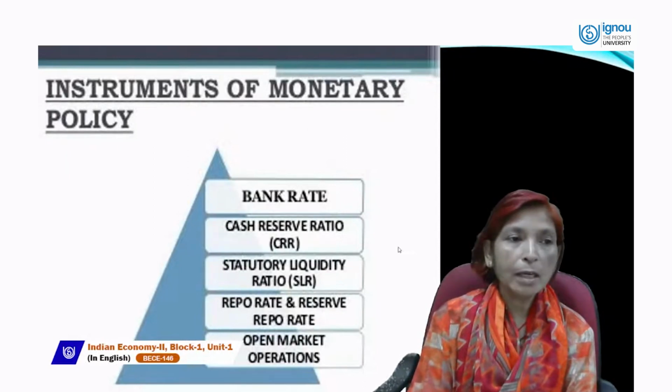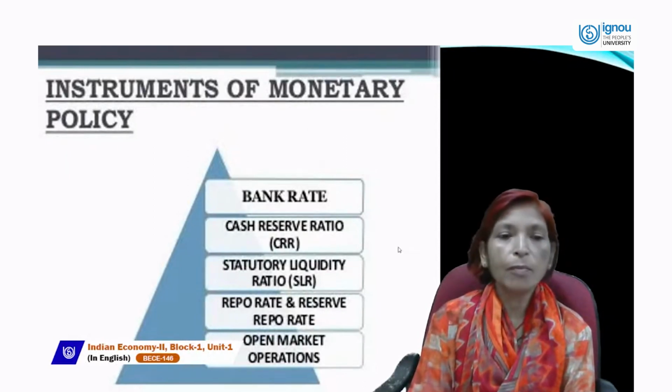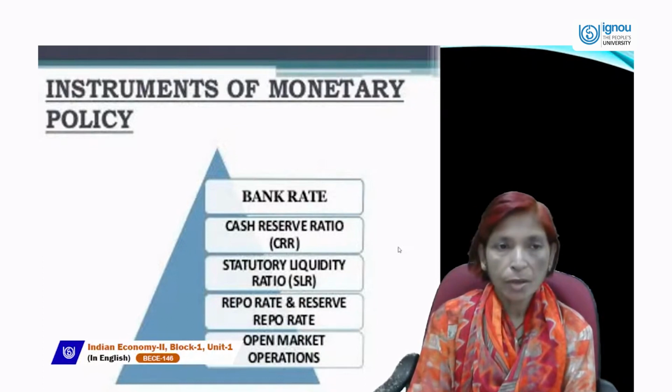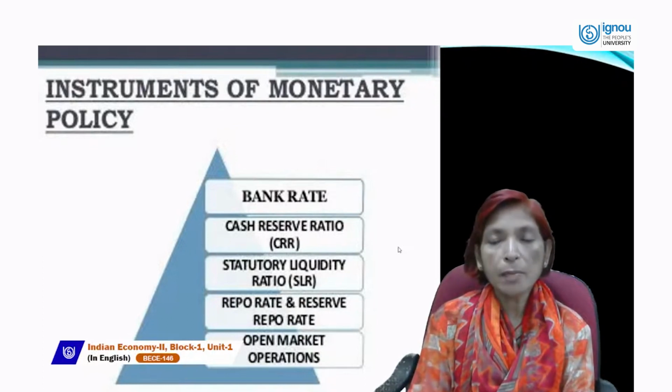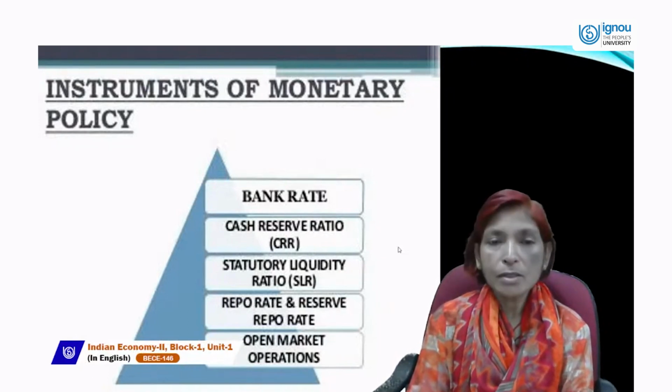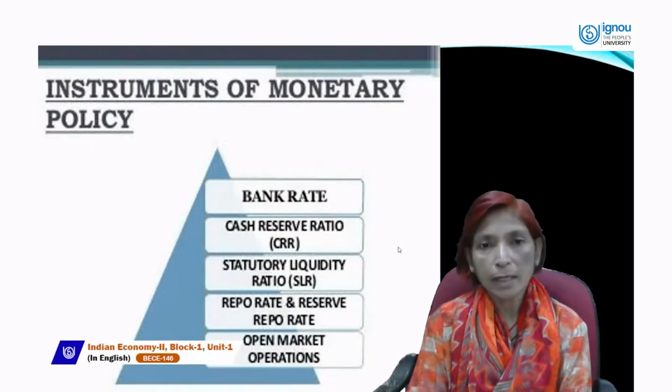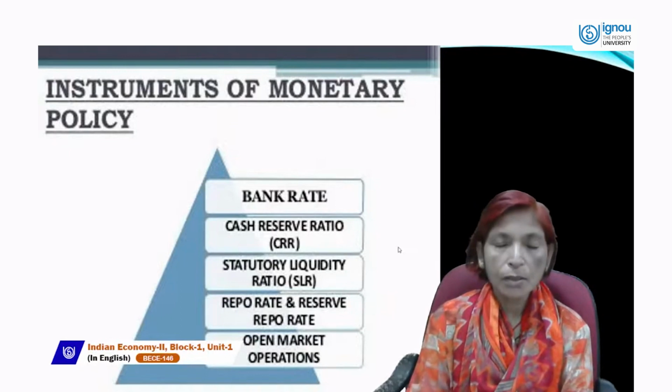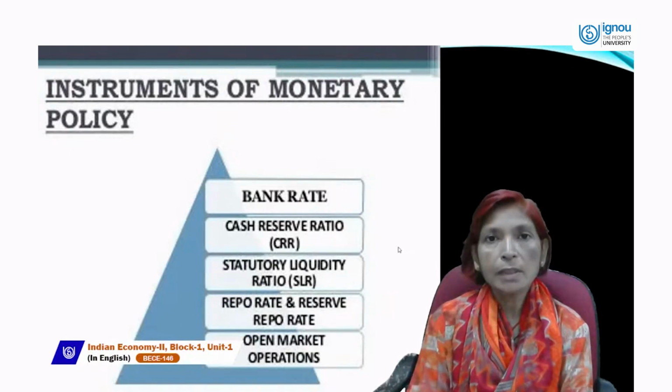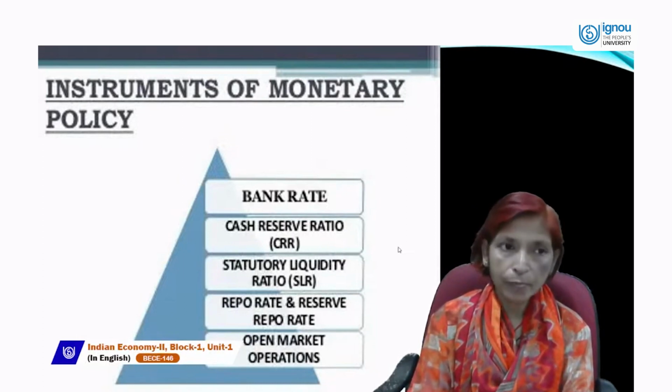Now, the next topic is what the instruments of monetary policy are and how monetary policy works. What tools or instruments are used by monetary policy to achieve these set targets or goals?